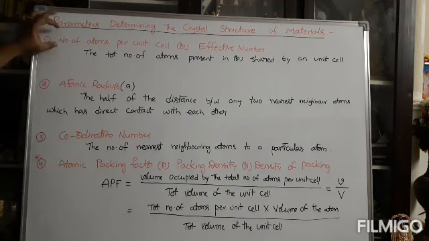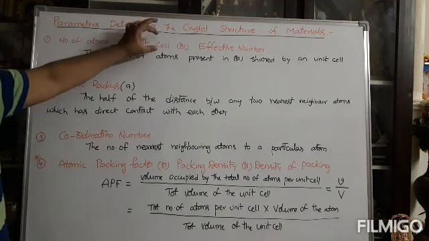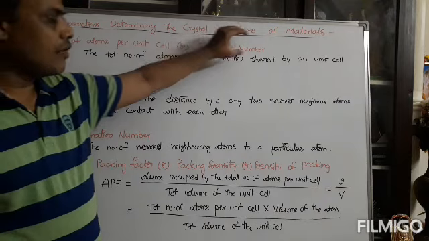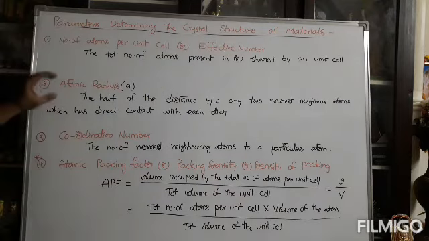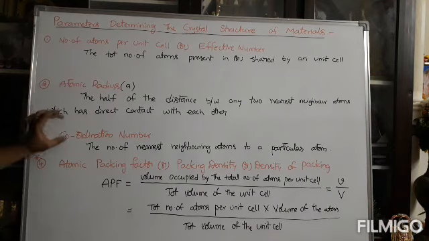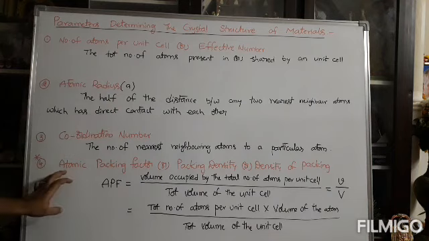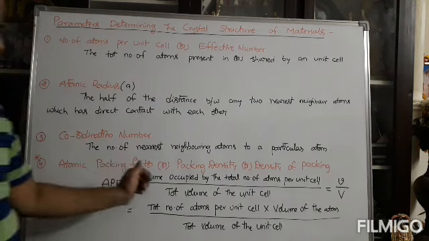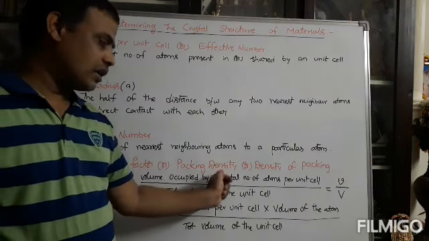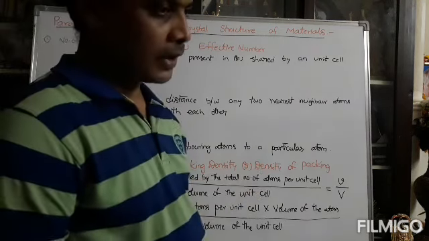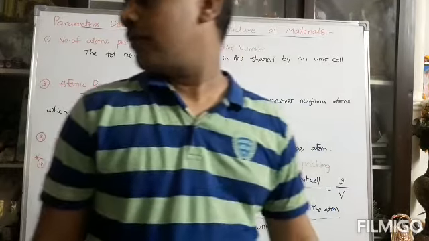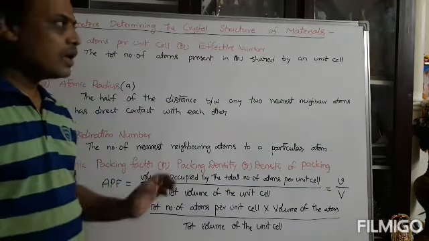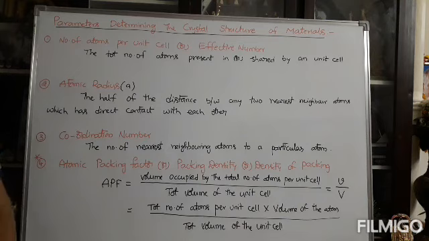The first is the number of atoms per unit cell, also simply called the effective number. The second basic definition is atomic radius. The third one is coordination number. And the fourth one is packing factor, otherwise called packing density. These 4 are very important terms regarding the crystal structure of the material.